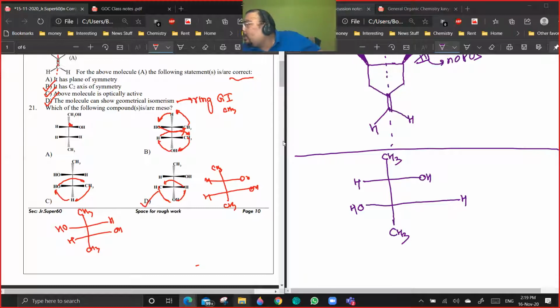Okay, just 1 minute. See, it's like I am moving these three groups. I'm keeping this bond the same. I'm just moving these three groups. Are you getting a point? So if we rotate the Fisher projection, then only configuration should change.